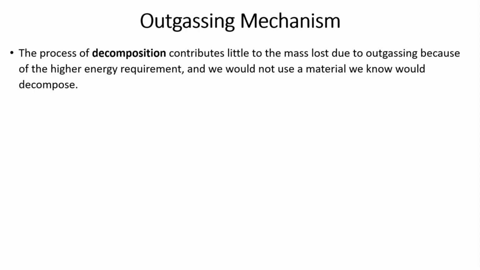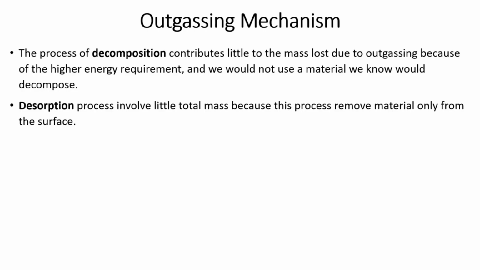It contributes little because of the higher energy requirement. For decomposition you need a higher activation energy, and generally materials which can get decomposed are also not used in the spacecraft. So, the contribution of decomposition in the outgassing process is ruled out.